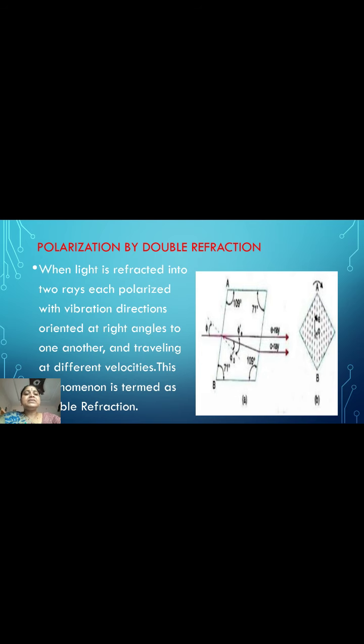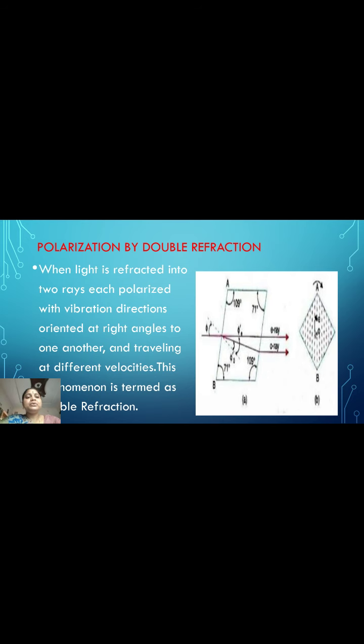The one which always obeys the laws of refraction and has vibrations perpendicular to the principal section is known as the ordinary ray, and the other one does not obey the laws of refraction and has vibrations in the principal section, and is called the extraordinary ray. Both rays are plane polarized. So this phenomenon is known as double refraction.